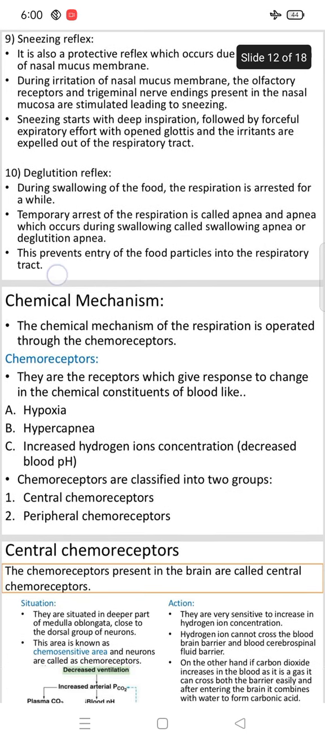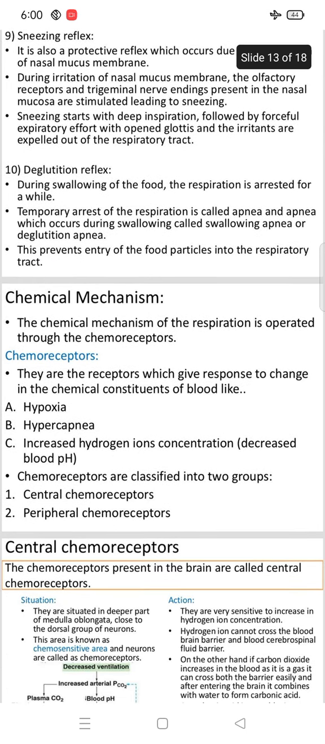Then the second type of mechanism. The first mechanism is the neural or nervous mechanism, and the second type is the chemical mechanism. The chemical mechanism of respiration is operated through chemoreceptors, that is, operated by chemicals.